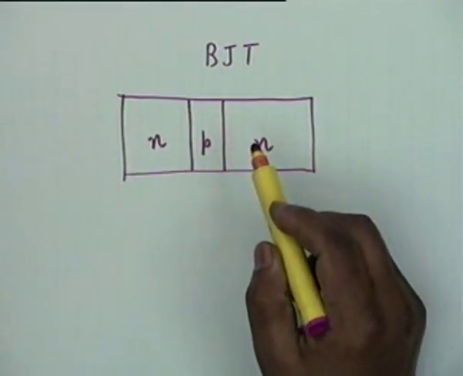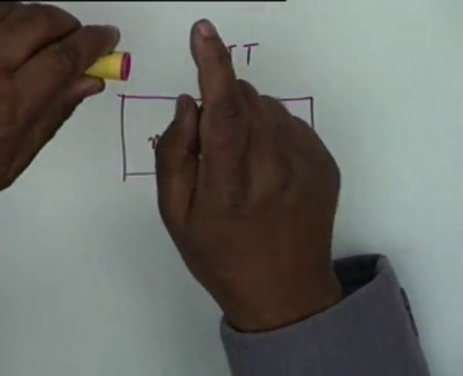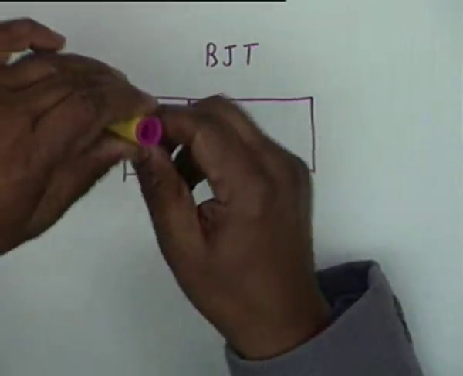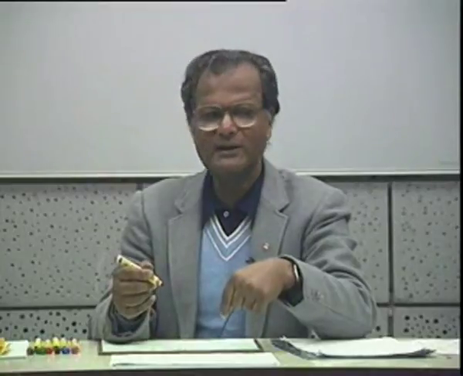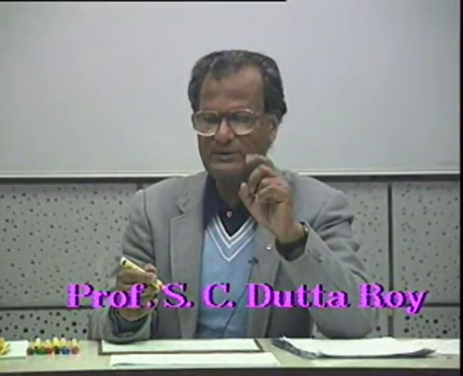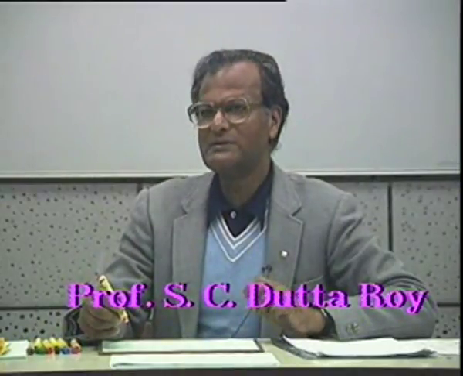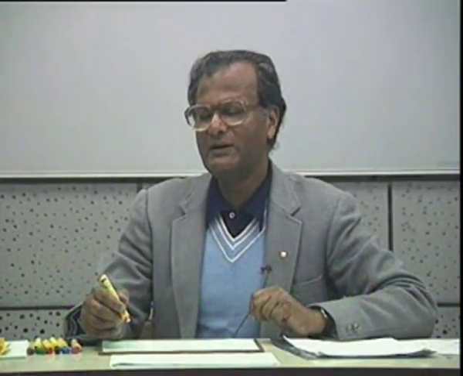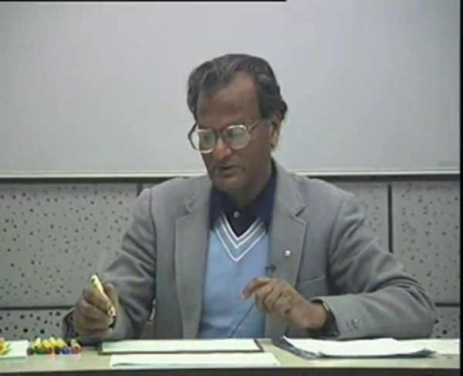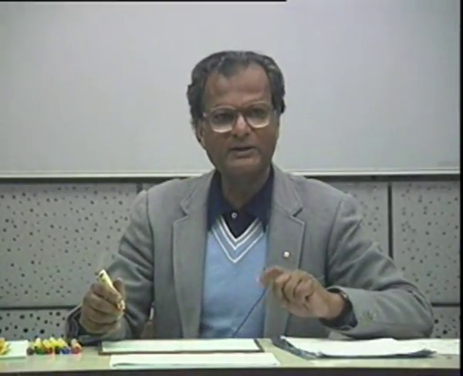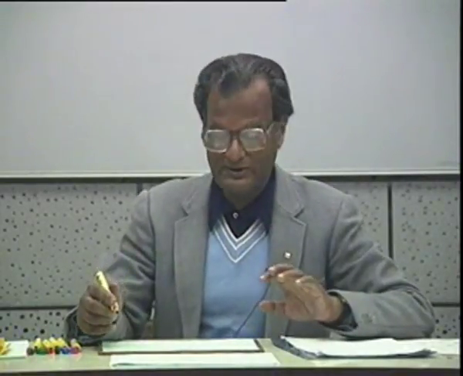However, these are metallurgical junctions. These are not simply that a material is brought and placed close to each other. One is, the P-type material is diffused in an otherwise N-type material. The details of fabrication shall be dealt with in another course which you will get in 3rd year or 4th year, that is IC technology, and also the details of devices will be available in another course, an elective called physical electronics. So we will not go into those.